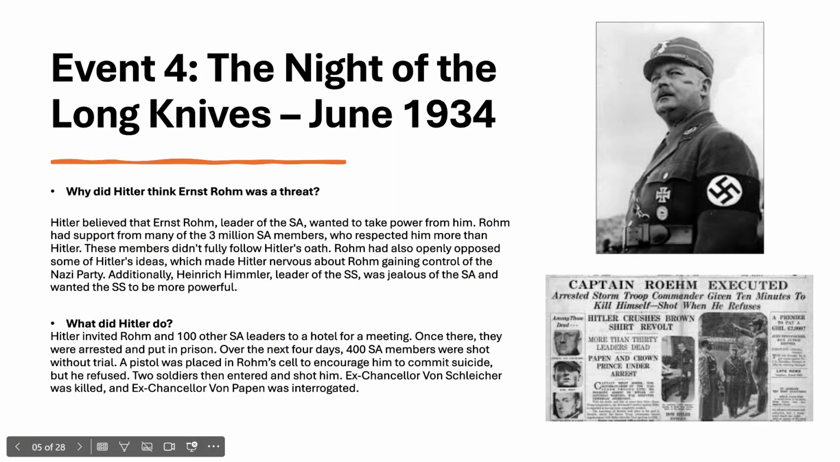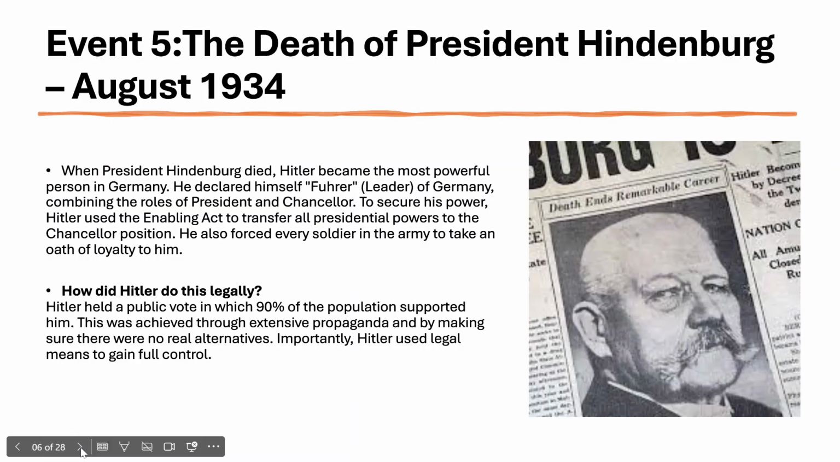What did Hitler do? He invited Röhm and 100 other SA leaders to a hotel for a meeting. Once there, they were arrested and put in prison. Over the next 4 days, 400 SA members were shot without a trial. A pistol was placed in Röhm's cell to encourage him to commit suicide, but he refused. 2 soldiers entered and then shot him. Ex-Chancellor von Schleicher was killed, and ex-Chancellor von Papen was interrogated. So much for those two claiming they could control the Nazis. They obviously could not.